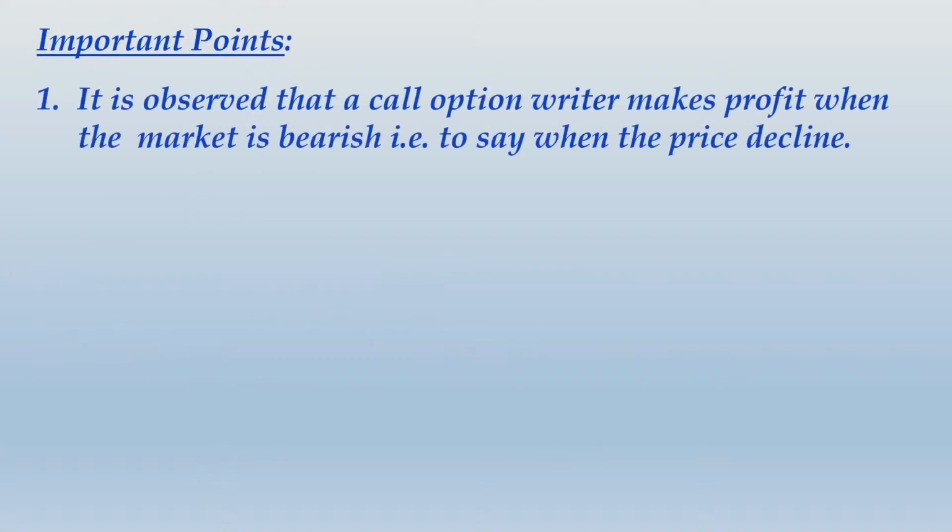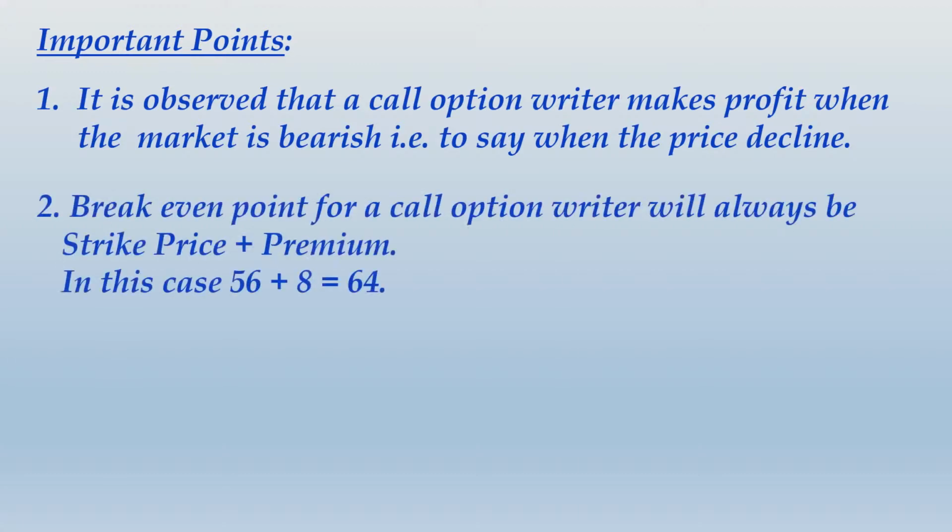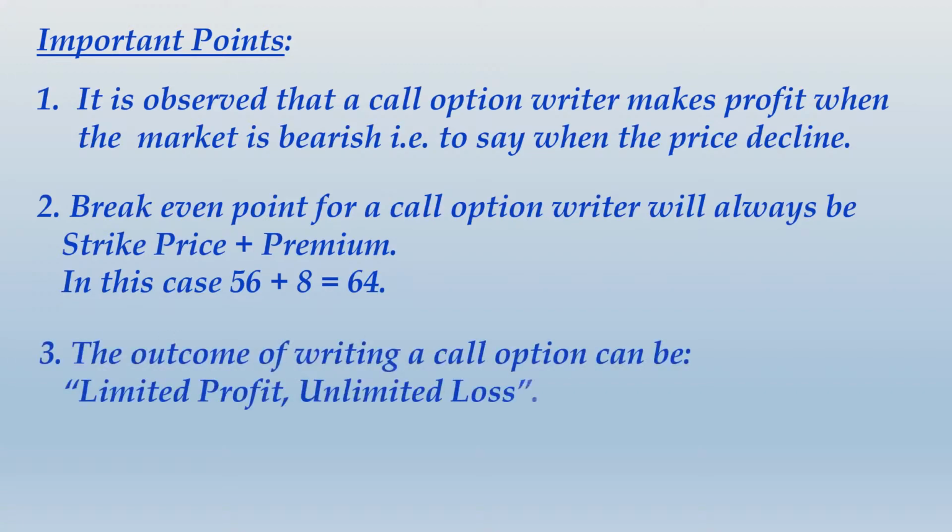Let us note down some important points over here. It is observed that a call option writer makes profit when the market is bearish, that is to say when the price declines. Break even point for a call option writer will always be strike price plus premium, in this case 56 plus 8, that is 64. The outcome of writing a call option can be limited profit but unlimited loss. Profit over here will be limited to the extent of premium that you have received as an option writer. So please take note of these points as well. Just take the screenshot and then we move ahead.